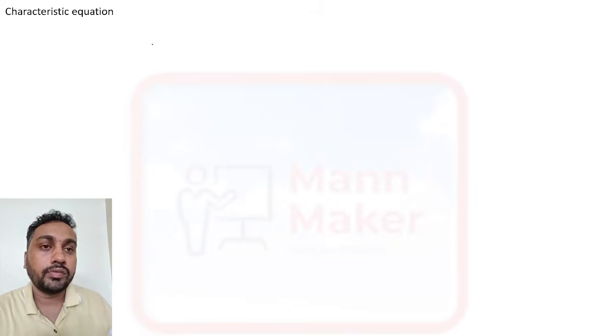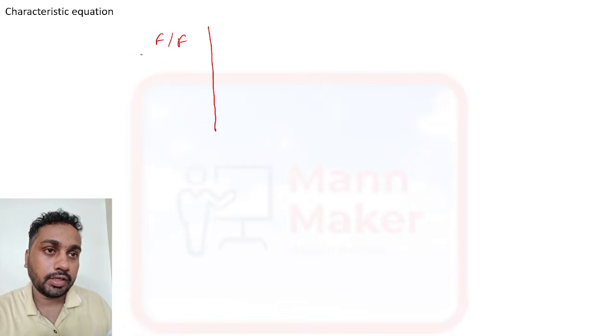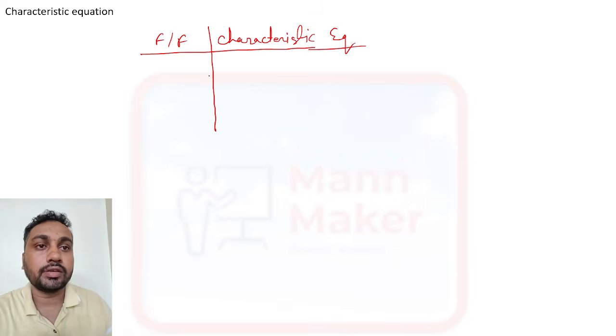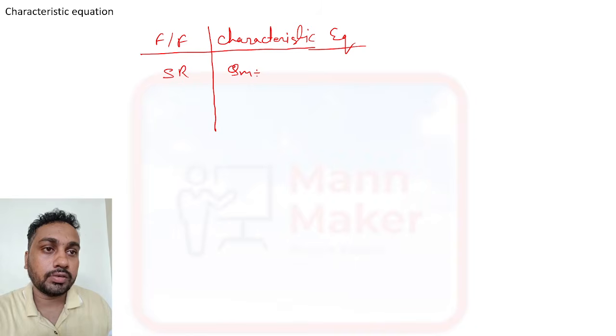Now we have the characteristic equations of flip flops. Sometimes in an exam they will ask the characteristic equation for a different flip flop, so you need to remember these equations. For SR flip flop, the characteristic equation is Qn plus 1 is equal to S plus R bar Qn.